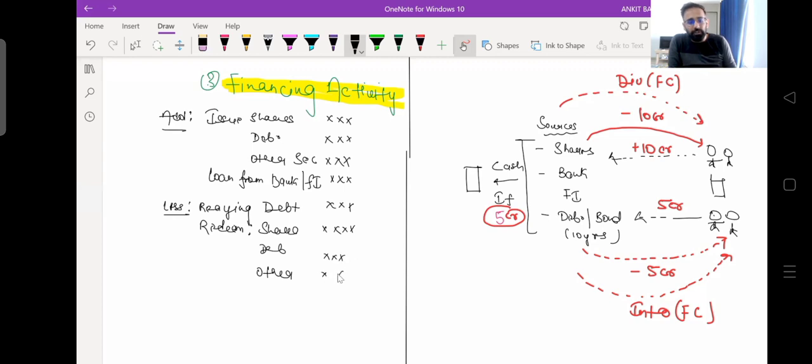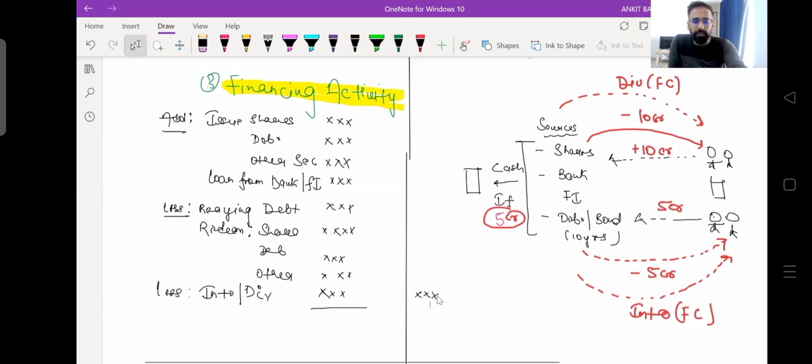After that, the company has to pay interest or dividend, because it has borrowed money from banks or other institutions or issued shares. So this will be subtracted from financing activity, and this total will form part of financing activity.